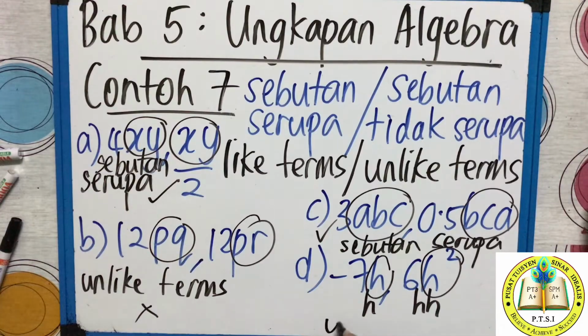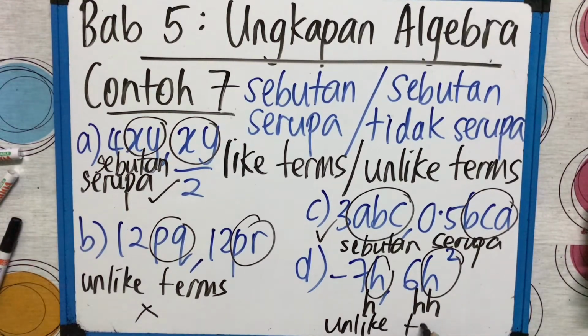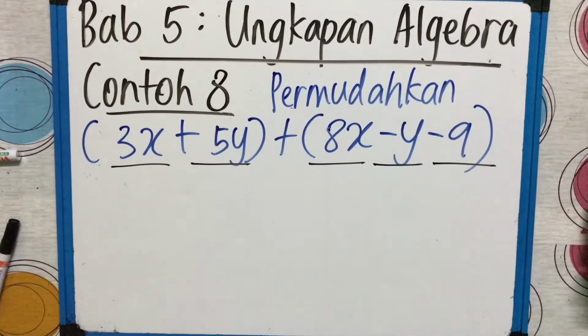So this one is unlike terms. Sebutan tidak serupa. So remember class, H is same. But here is only one H. Here is 2H. H kuasa 2 tak serupa. Sebutan tidak serupa. Now teacher go to the next example.